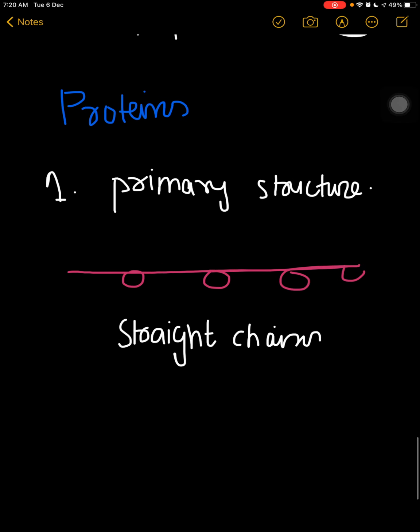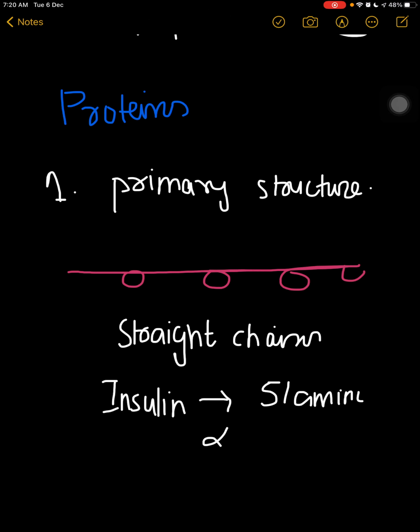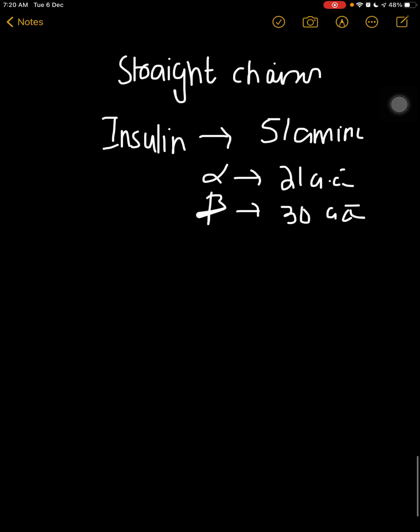For example, we have insulin. In insulin there are 51 amino acids, with one alpha chain and one beta chain. In the alpha chain we have 21 amino acids, and in the beta chain we have 30 amino acids, right? So I hope this primary structure is clear to you.